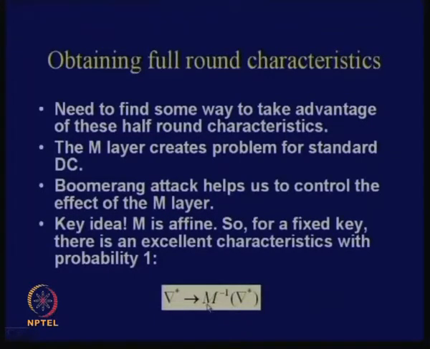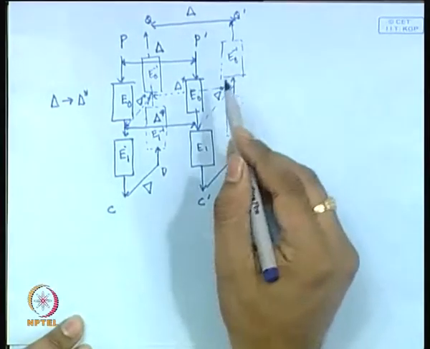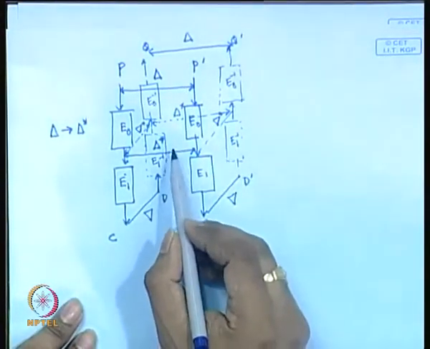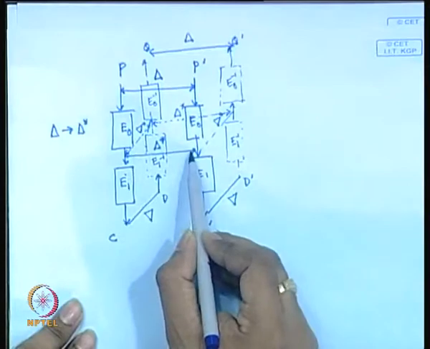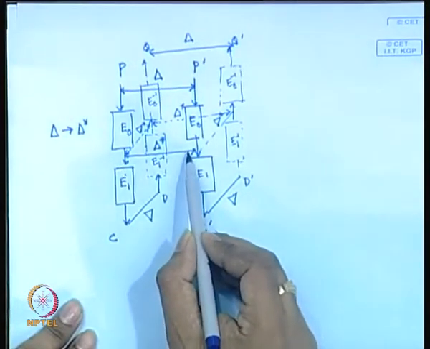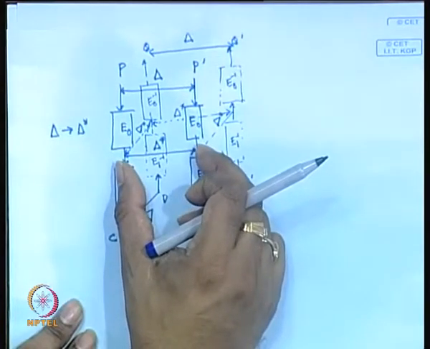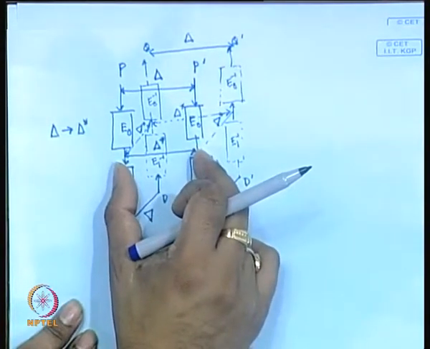So coming back to this diagram, when we had thrown this differential delta here, I was not really bothered about the value of this delta star.